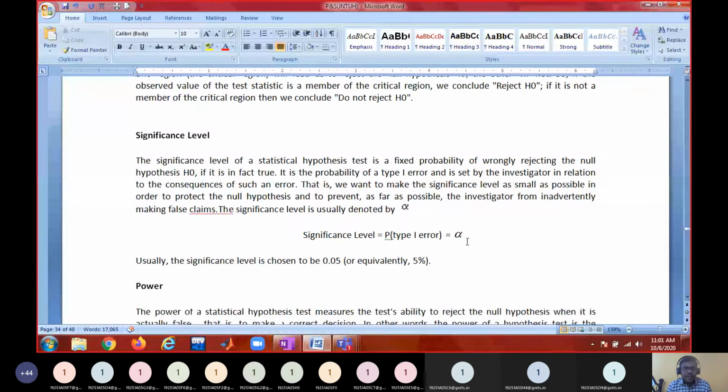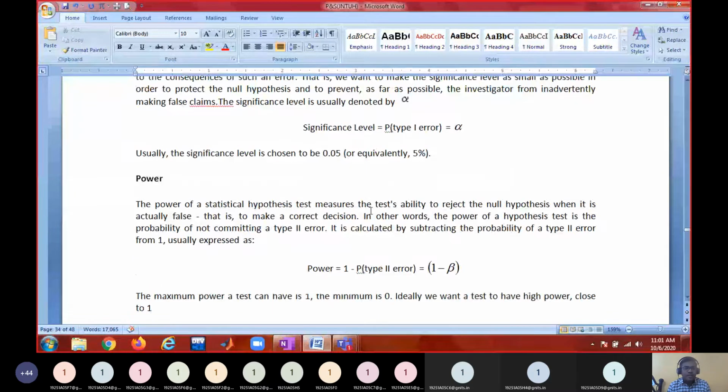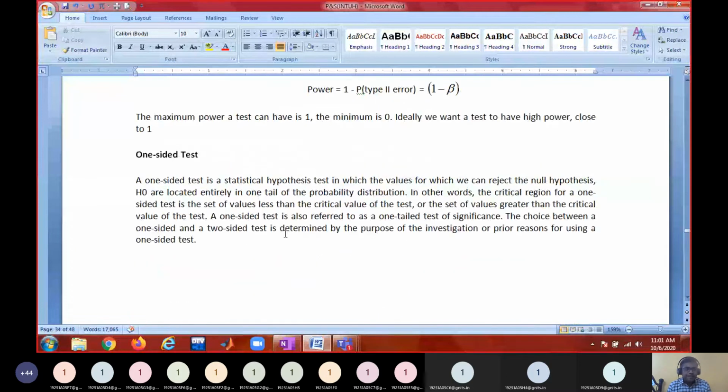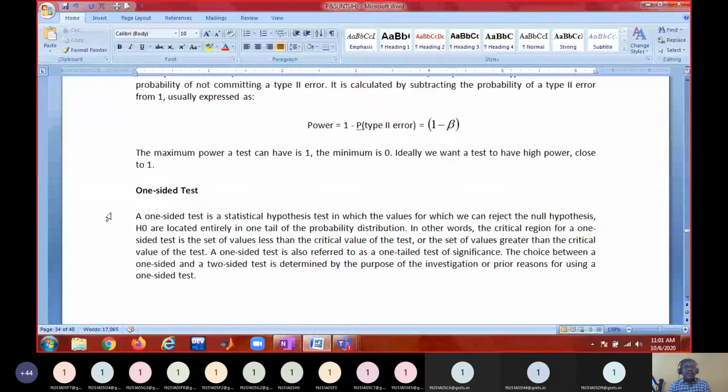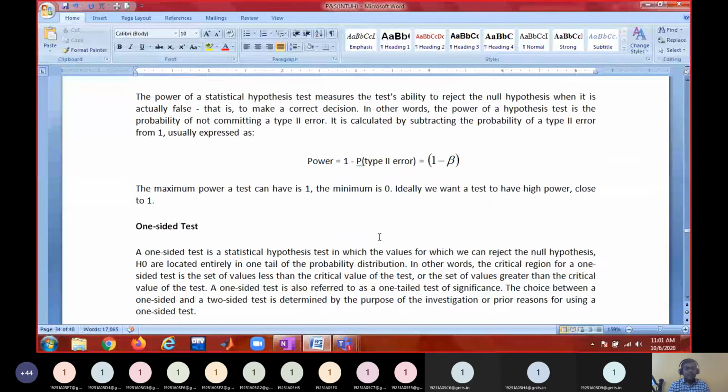The significance level, as I just said, may be 1% or 5%. 1% means 0.01, 5% means 0.05, and so on. The power of the test I will also come back to later. And there are basically two kinds of tests: one is the one-sided test, the other is the two-sided test. The one-sided test is of two types: right one-sided test or left one-sided test.